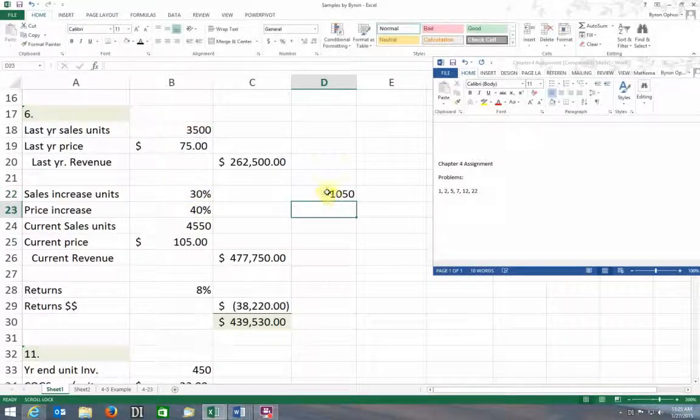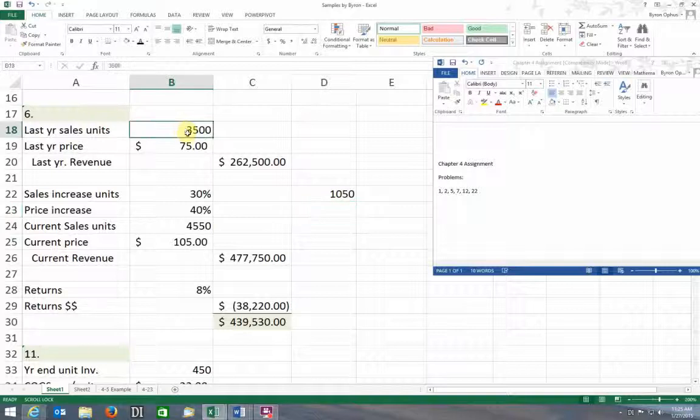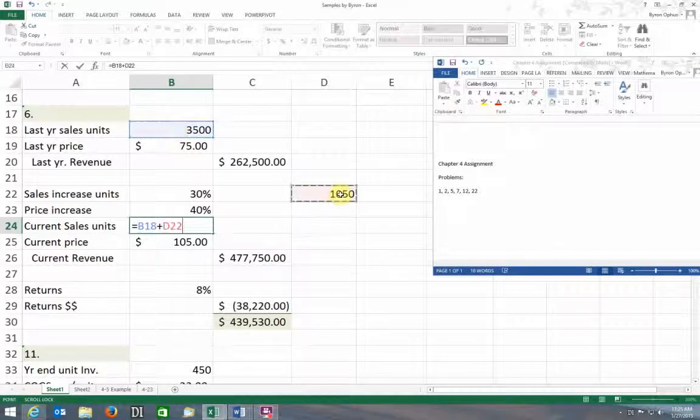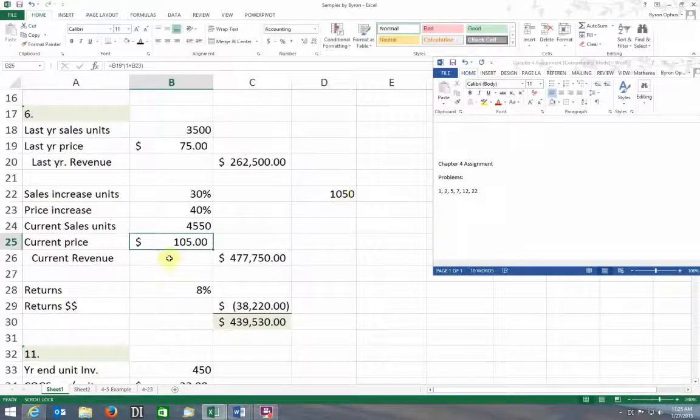So my increase is going to be 1,050, and then I have to add that to last year's sales. So my current sales equal last year's sales plus my projected increase of 1,050, and I'd get 4,550 units.